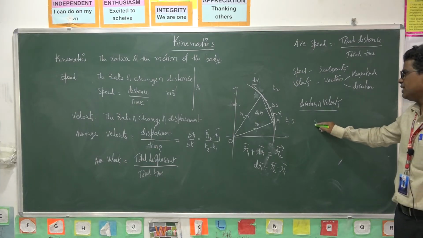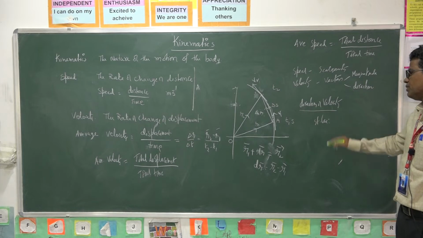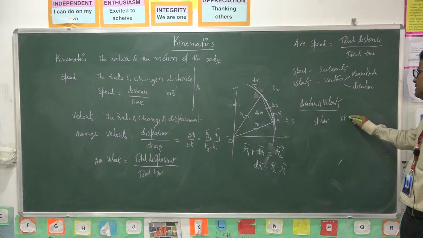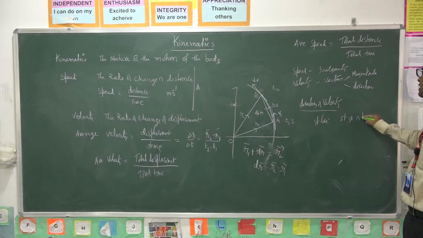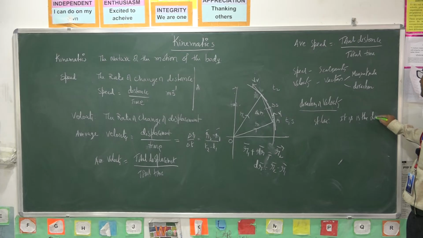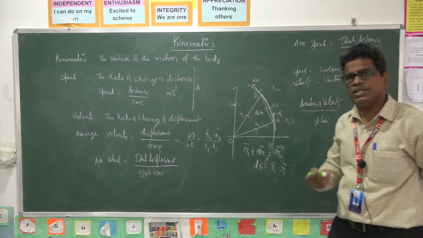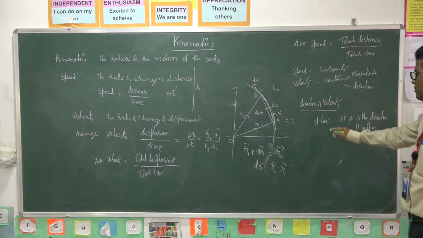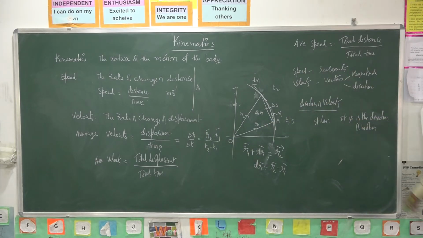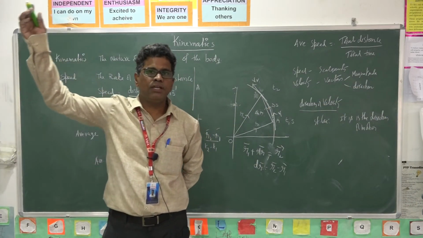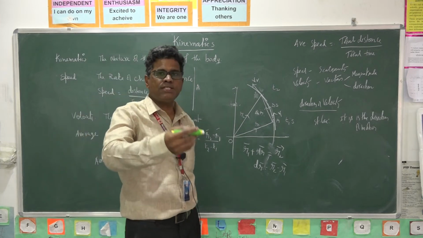If a body moves in a straight line, the velocity is in the direction of motion. So what is the direction of velocity? If a body moves in a straight line, it is in the direction of motion. Suppose the body moves in the forward direction, its velocity is forward. If it is moving back, then its velocity direction is back.